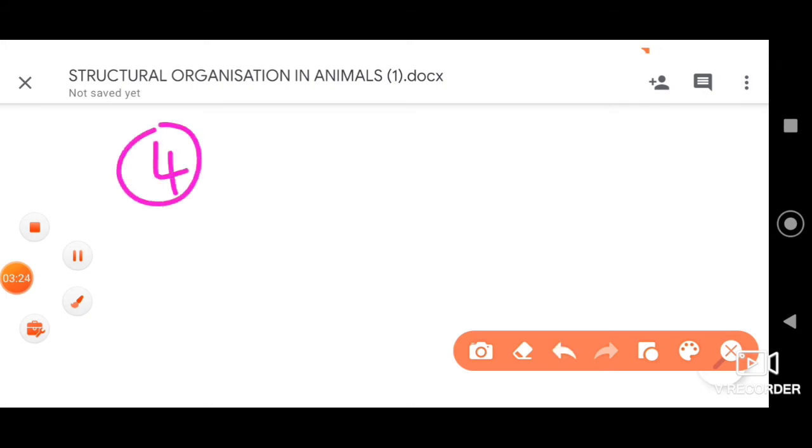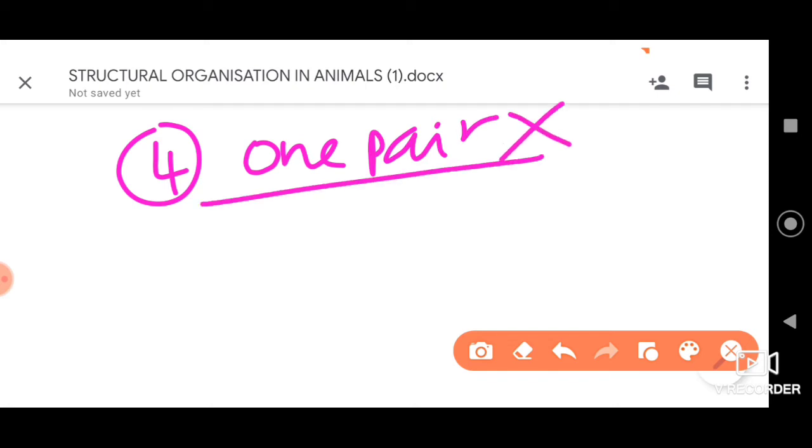So let us look into the fourth option here. When we consider the fourth option, male cockroach bears, they have given one pair as an accessory reproductive gland. One pair they have given. Alright. So accessory glands are not present in pairs.